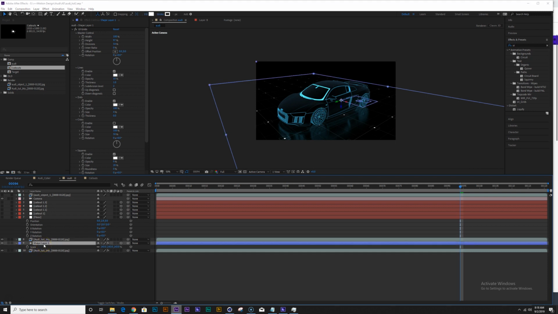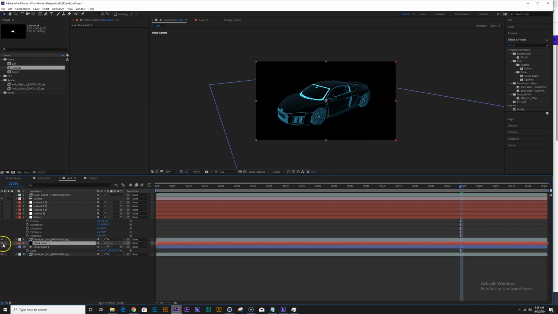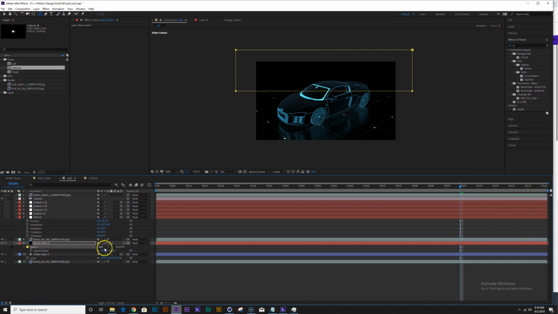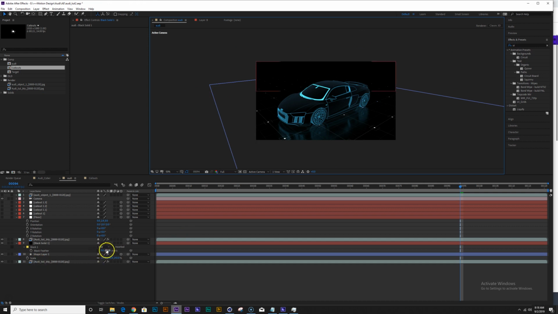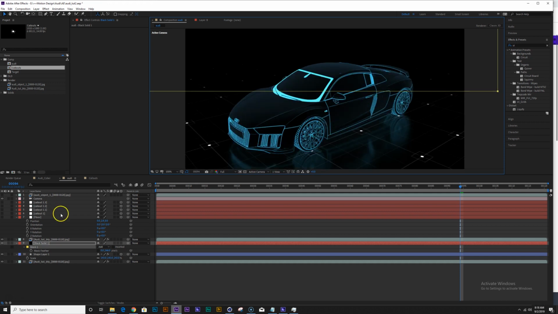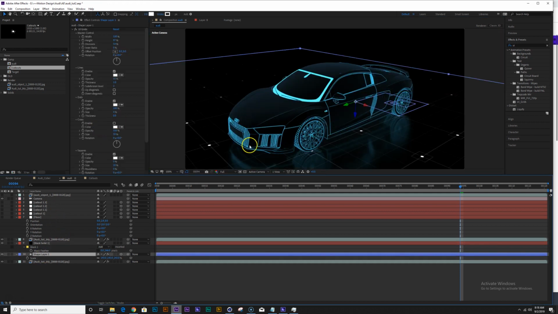And on top of this, I can add a black solid. Let's turn this up real quick and just mask off the top part here with a mask. And let's feather it. And maybe I'll make these dots a little smaller.